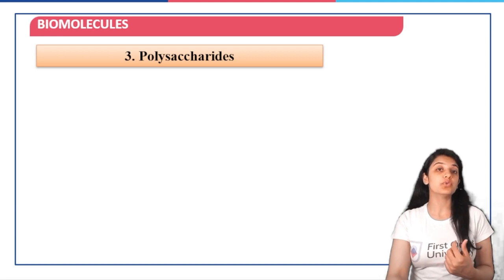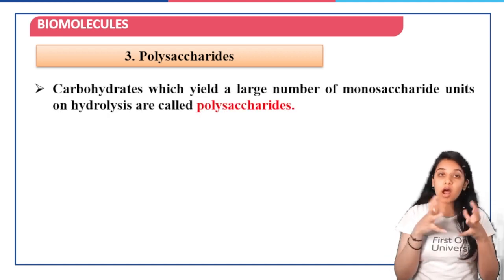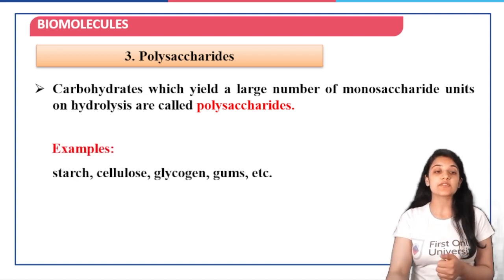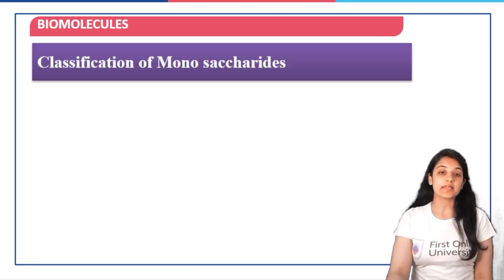Next, we move on to what are polysaccharides. Carbohydrates which are going to yield a large number of monosaccharide units on hydrolysis are known as polysaccharides. For example, starch, cellulose, glycogen, gums, all these are examples of polysaccharides.